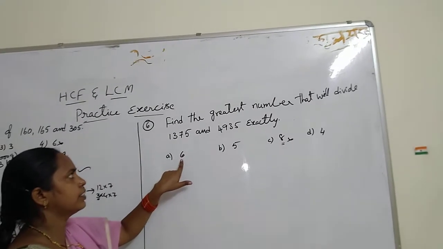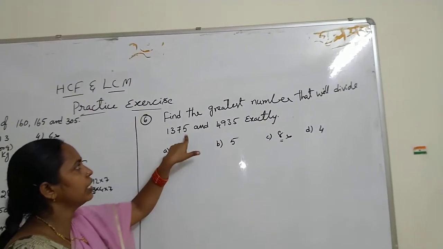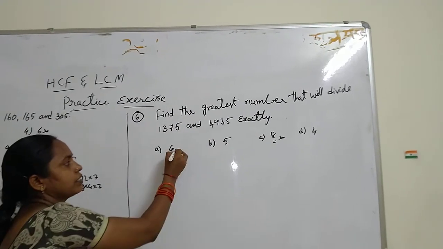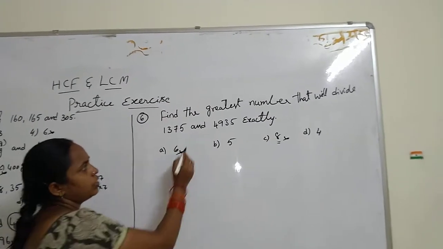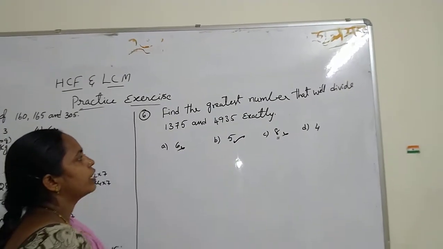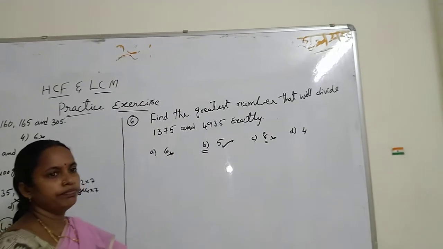Next, 6. 6 is an even number, but here the last digit should be odd, so it is also not divisible by 6. Next, the last digit is 5, which means it is divisible by 5. So our answer is option B.